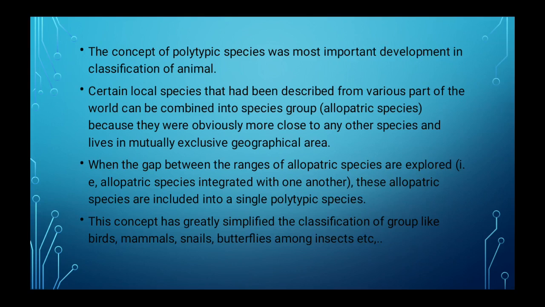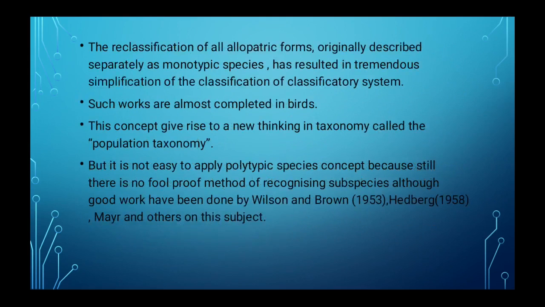This concept has greatly simplified the classification of groups like birds, mammals, snails, butterflies, and insects, etc. The reclassification of all allopatric forms originally described separately as monotypic species has resulted in tremendous simplification of the classificatory system.